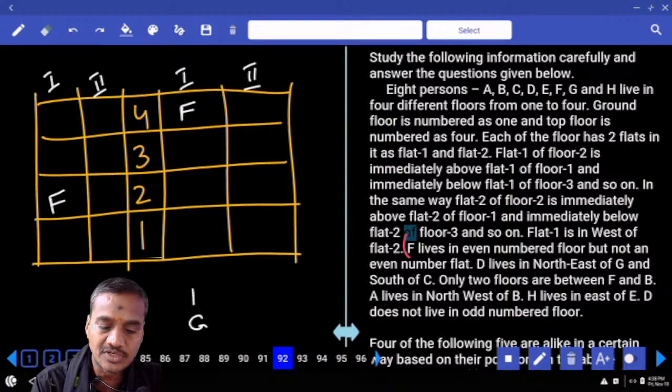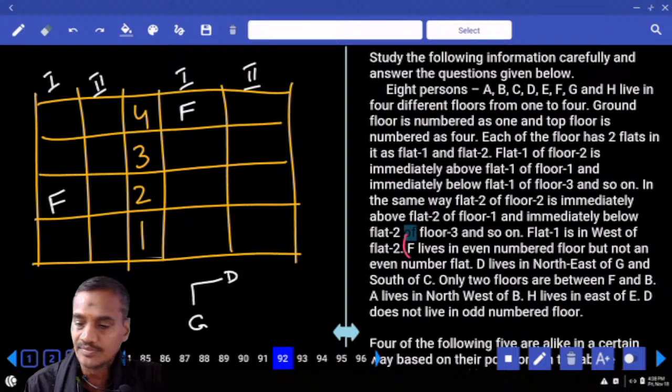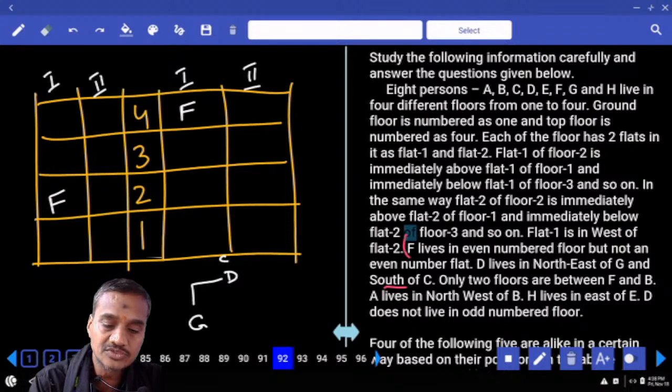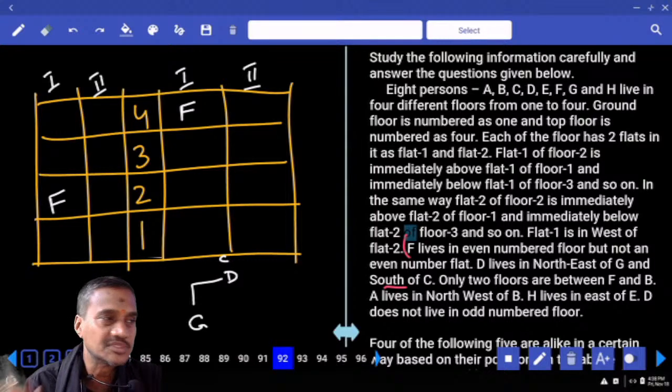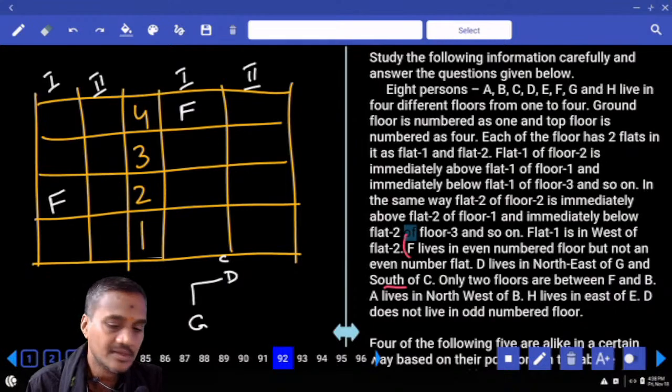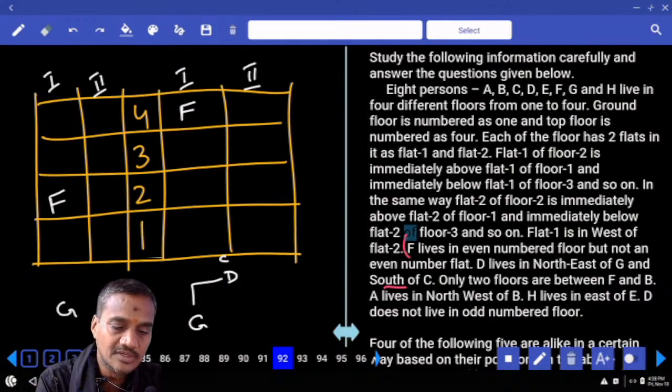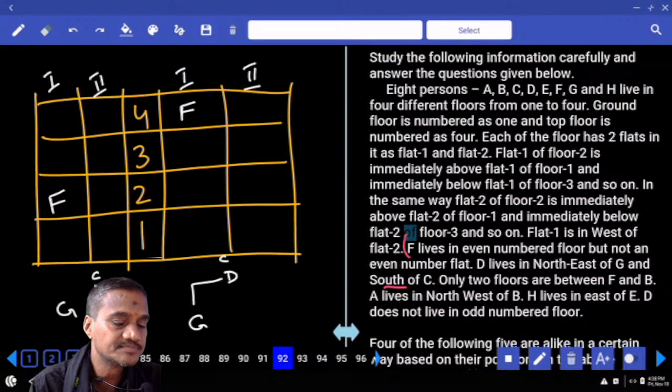Now D is to the northeast of G, north and east, northeast. D lives to the northeast of G and to the south of C. Now D is to the south of C, which means G must be in the first flat, and C and D must be in the second flat, isn't it? G must be in this flat. Now C and D must be in this flat.